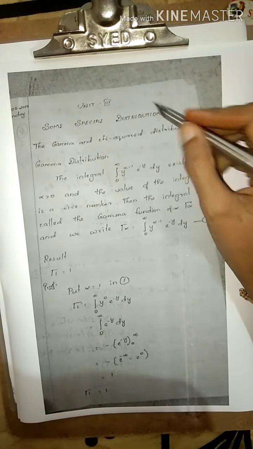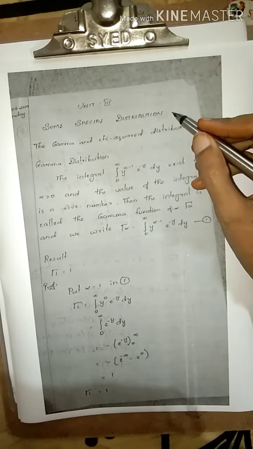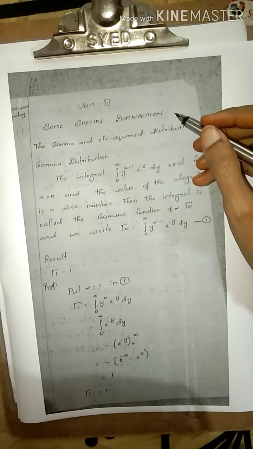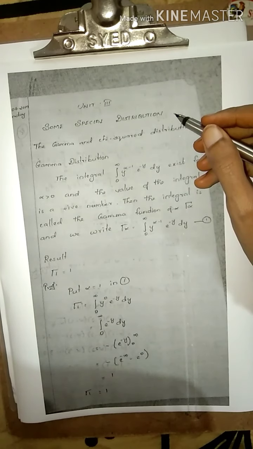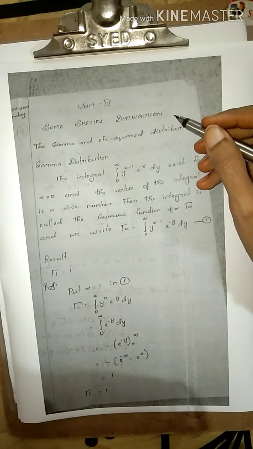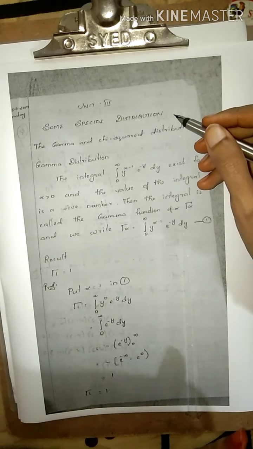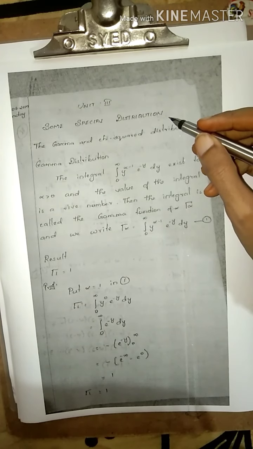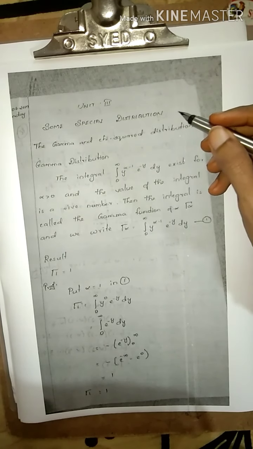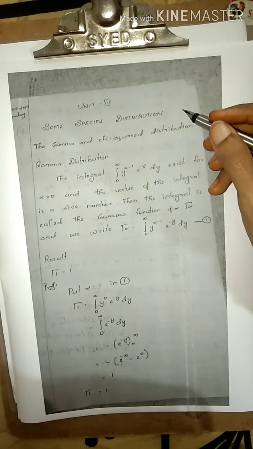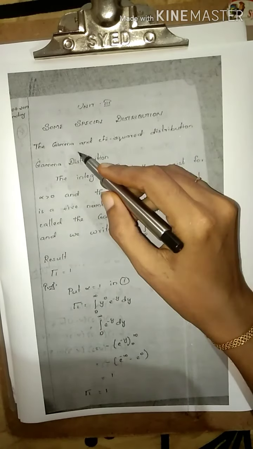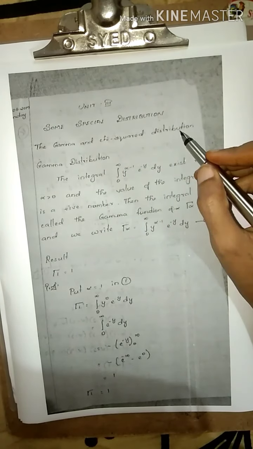So you can see unit 3 is some special distributions. You might have heard in your last classes or previous classes about the binomial distribution, then Bernoulli's theorem, and the normal distribution. Such types of distributions you heard earlier. In these special distributions, you can see gamma, chi-square distribution, even normal distribution, binomial, exponential, etc. So here, gamma and chi-square distribution.